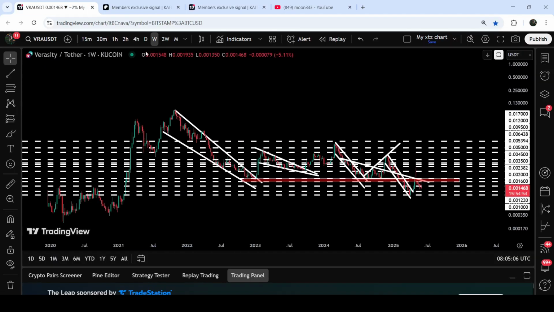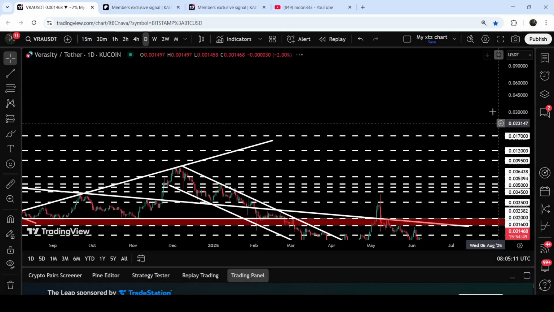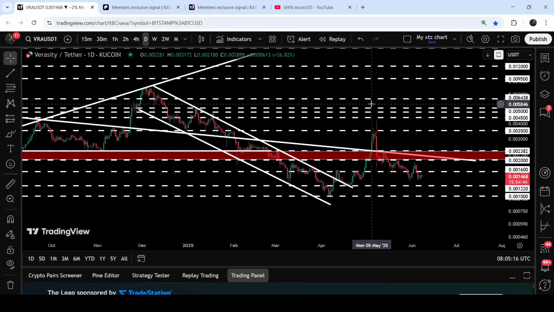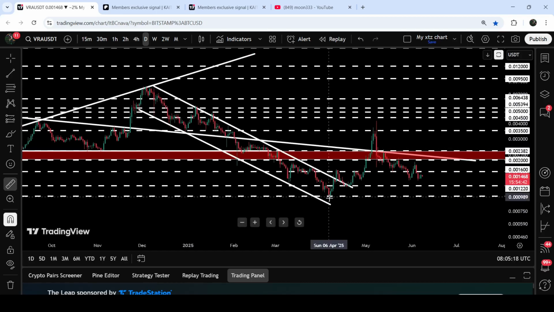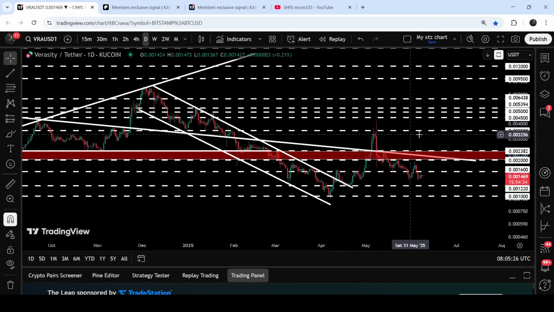Now let's move to the live chart of Verasity. And first of all, let me just show you the daily time frame chart. And here you can see that a few days ago, the price broke out the resistance of this down channel. And then we had a very powerful pump, by the way. If I place this measurement tool from this to here, then you can see it was a 327%, very massive pump, but the price then got rejected by this long-term resistance of $0.0035. That was previously acting as support here, and support here, and resistance here, and support here, and now it is acting as a resistance. And now recently, we have broken down another very significant and long-term support.